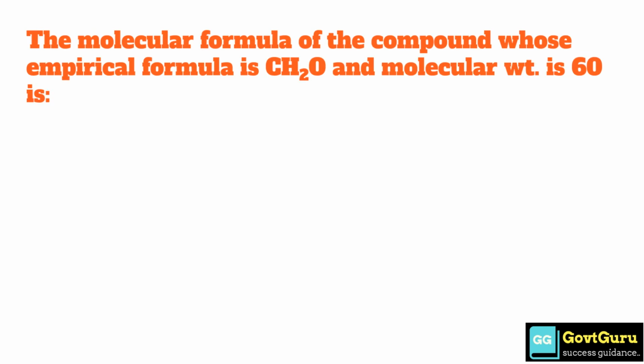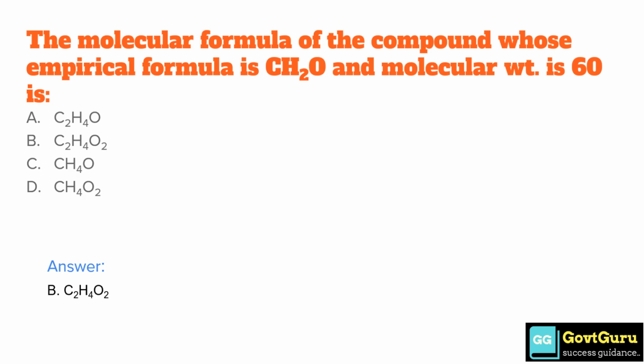The molecular formula of the compound whose empirical formula is CH2O and molecular weight is 60 is option A C2H4O, option B C2H4O2, option C CH4O, and option D CH4O2. The correct answer is option B C2H4O2.